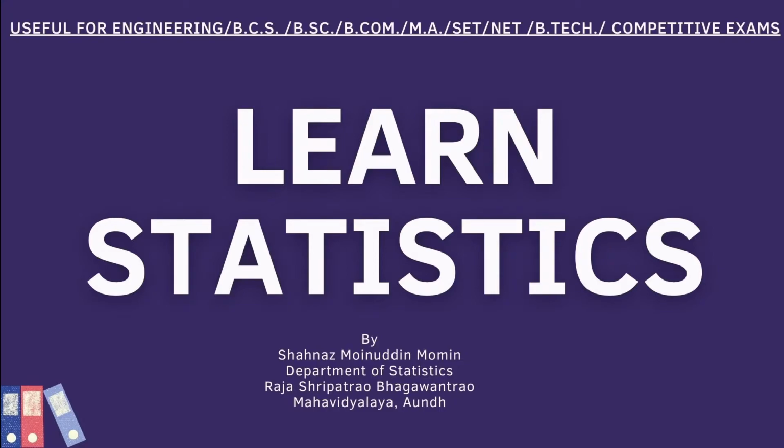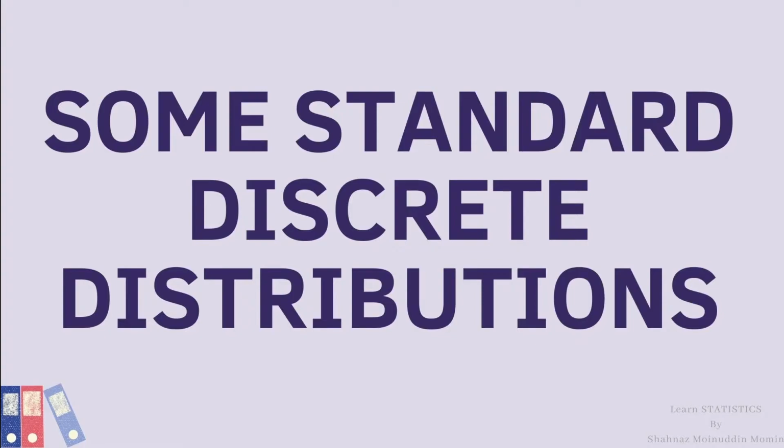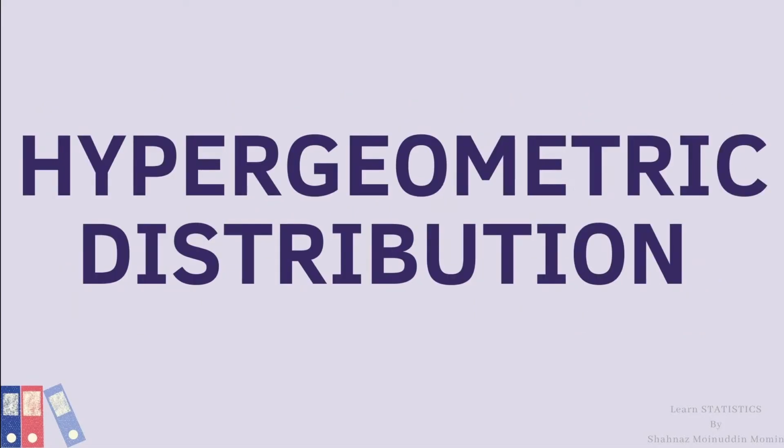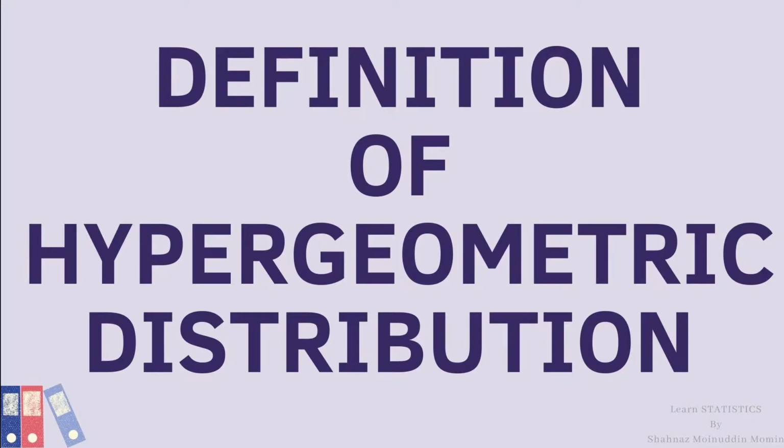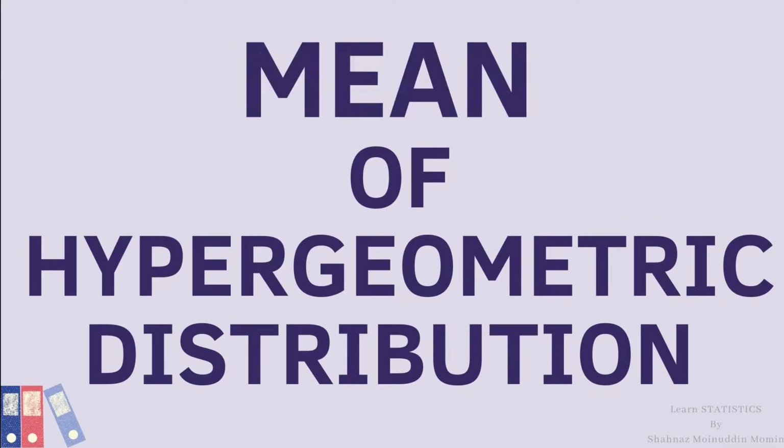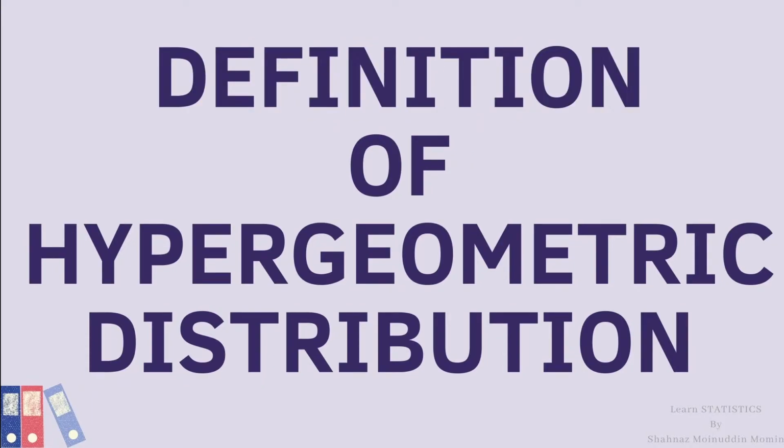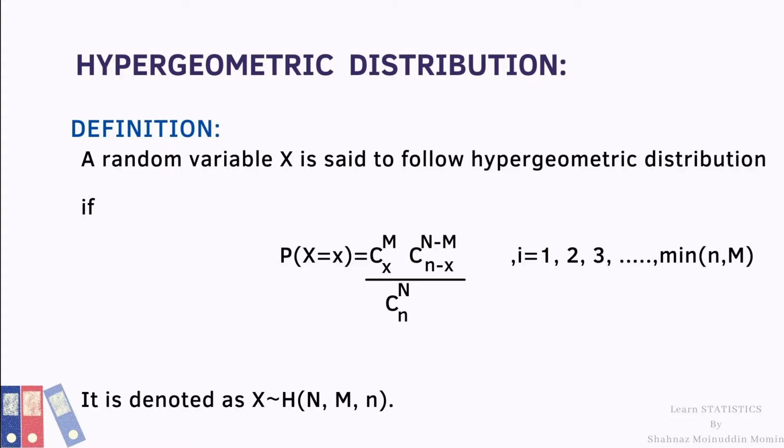The topic of today's lecture is some standard discrete distribution. In this topic, we are going to learn a new distribution which is hypergeometric distribution. In hypergeometric distribution, we will discuss 2 points. The first point is definition of hypergeometric distribution, and second point is mean of hypergeometric distribution. So we will start with the first point, definition of hypergeometric distribution.